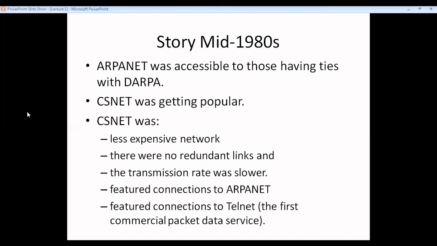CSNet was a less expensive network. There were no redundant links, and the transmission rate was a little slower. It featured a connection to ARPANET and a connection to Telnet. Telnet was the first commercial packet data service. So these are some things which were happening in the 1980s.